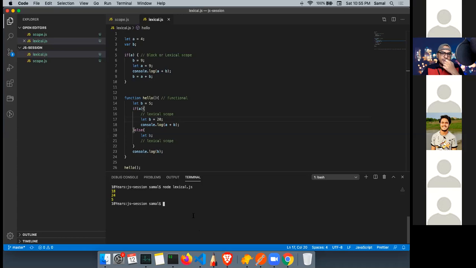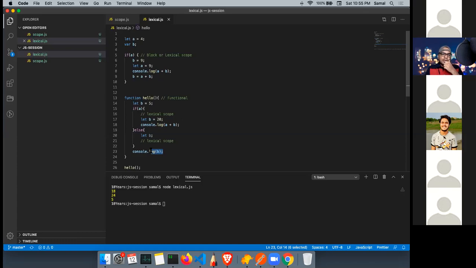Is it clear? Okay. So why is the output of this 24? And why is the output of this 5? B is 20 and A's global value is 4, so 24. Correct. Then why on line number 23 is B 5?